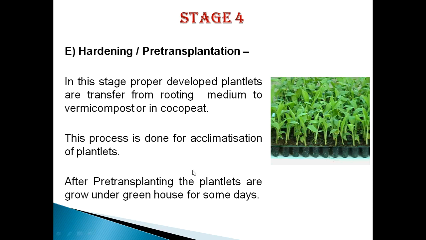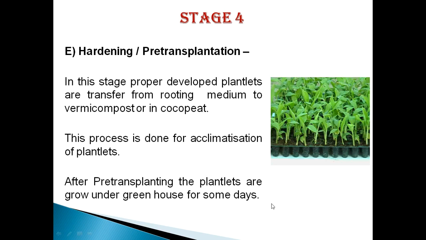So there are a number of physical or environmental factors which are controlled inside the polyhouse or greenhouse. These may be temperature, light intensity, and humidity.